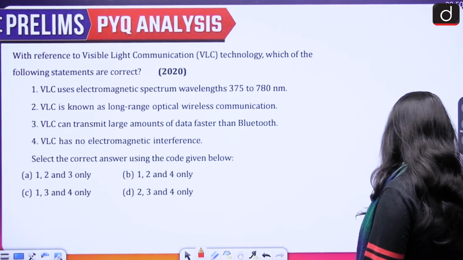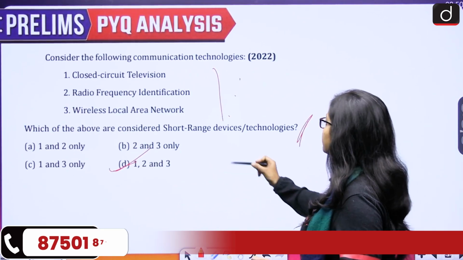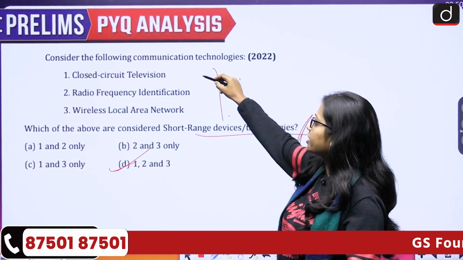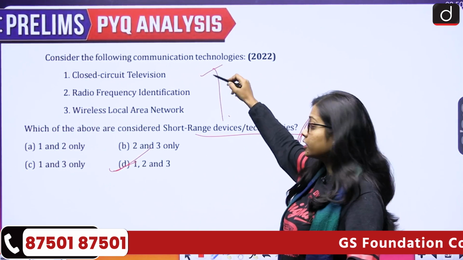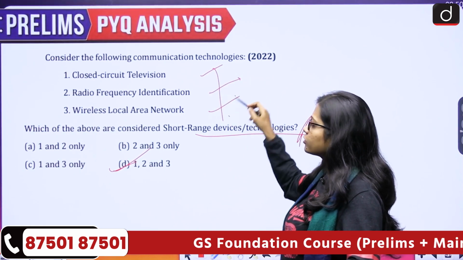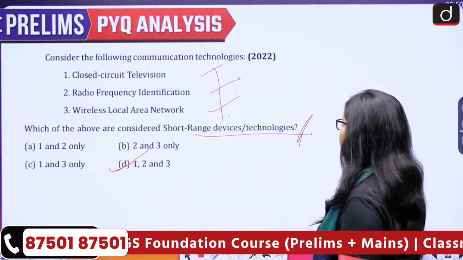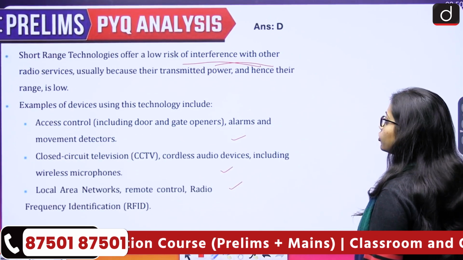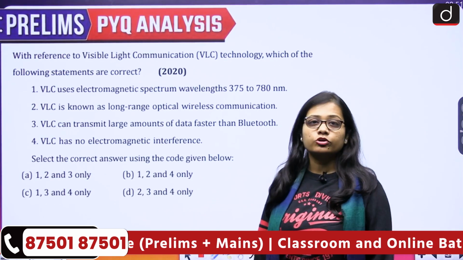So if we talk about short range device technologies, that is closed circuit television, yes. RFID, that is radio frequency identification, yes. Then wireless local area network, yes. So basically the range and power is low in this. Now coming on to the next question.